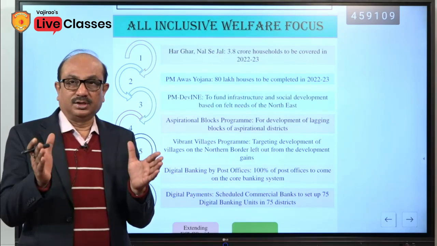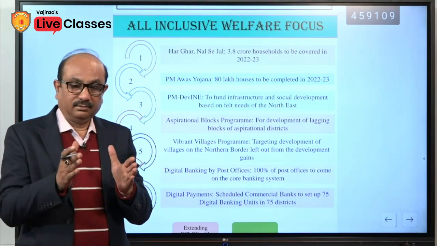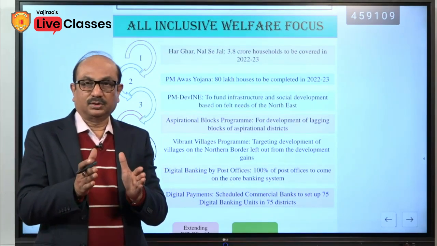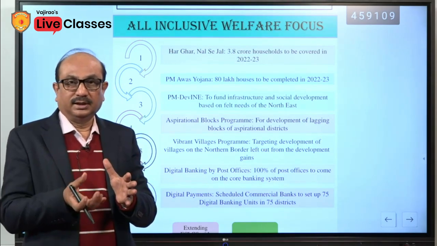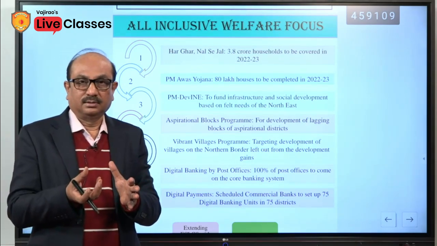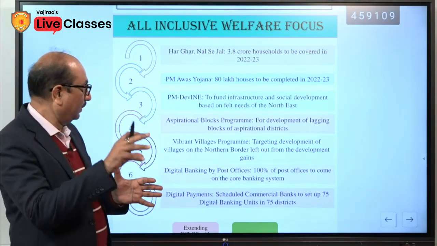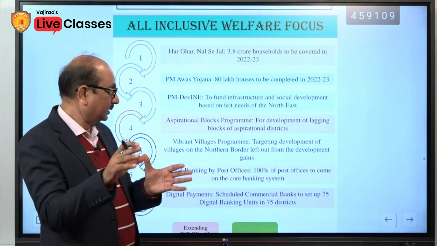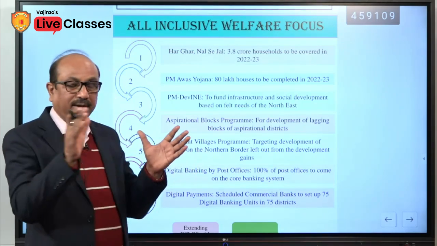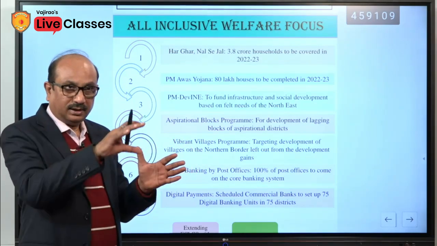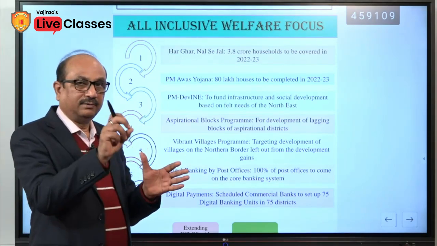States are divided into districts and districts are divided into blocks. So, there are many blocks in a district. These backward blocks, which have lagged behind with respect to development, will be identified and they will be focused.